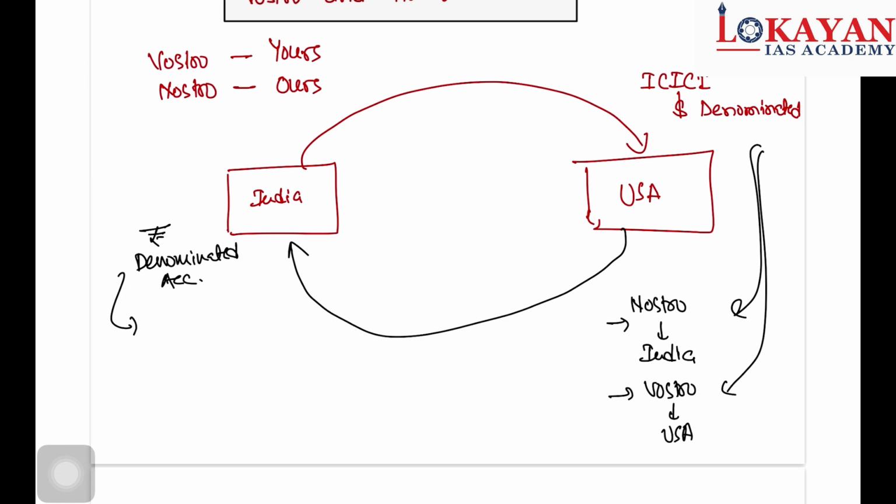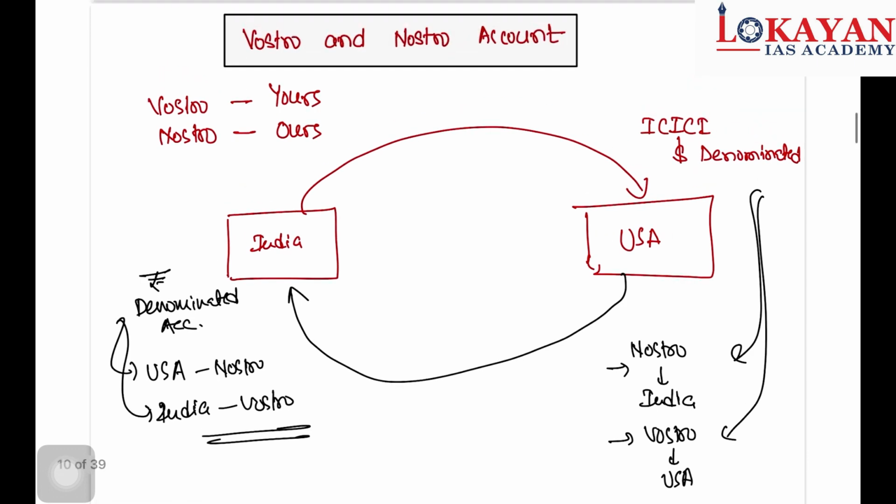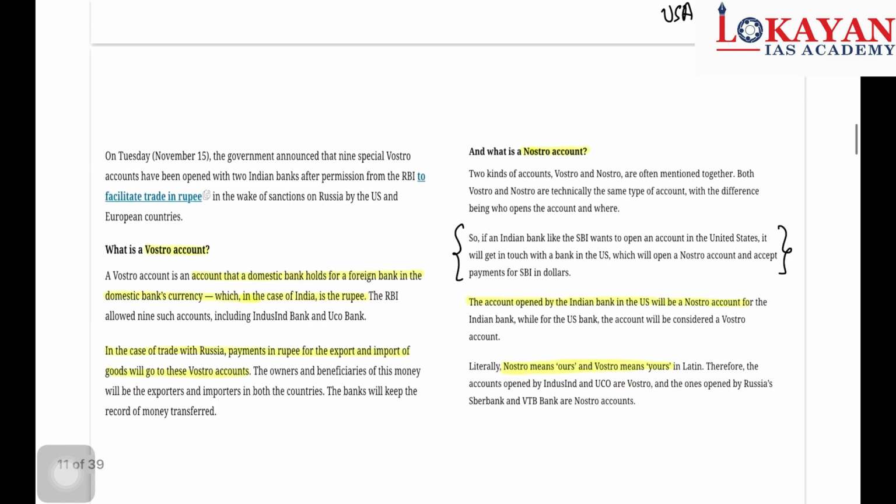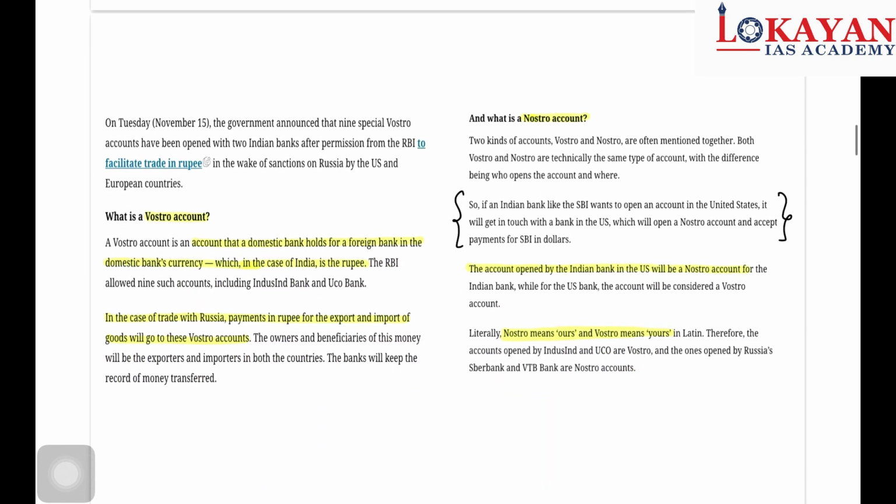Now this account for USA is Nostro. For India, it is Vostro. So this is the difference between Vostro and Nostro account. So please understand it carefully. If you haven't understood it, then please pause the video and read the highlighted part, or not highlighted part, the entire part carefully.